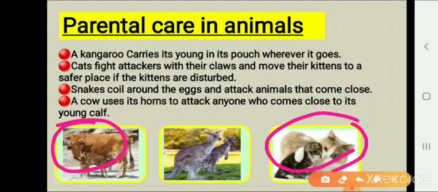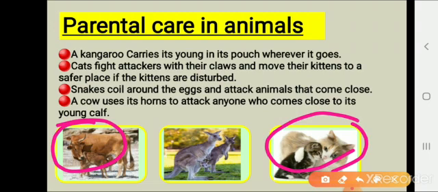A turtle lays hundreds of eggs at night and buries them in sand. Most birds build nests to protect the eggs from bad weather and predators. Baby birds are taken care of by at least one parent until they are able to fly and get their own food. The male seahorse uses its pouch to store the eggs and look after them until they hatch. So, like our parents, animals also take care of their eggs and their babies.